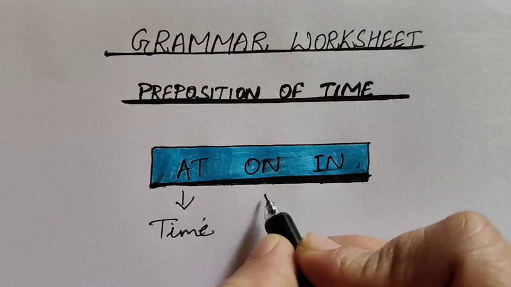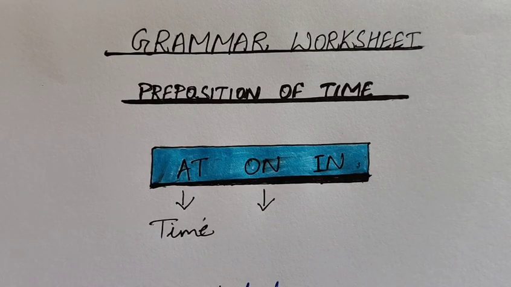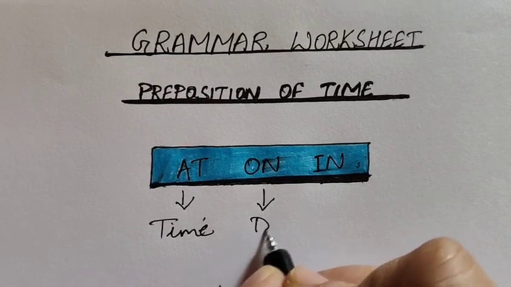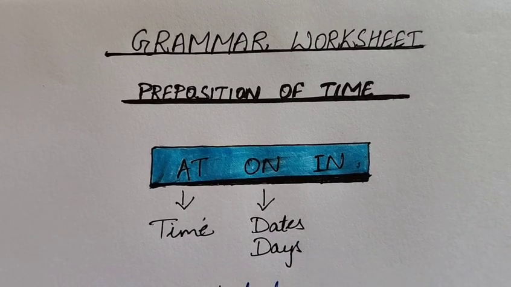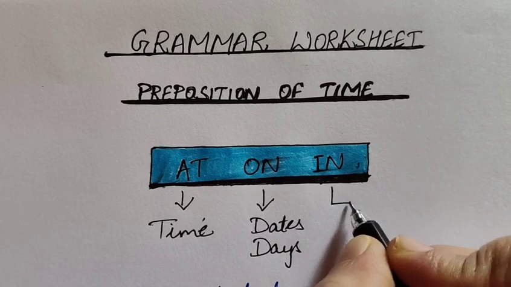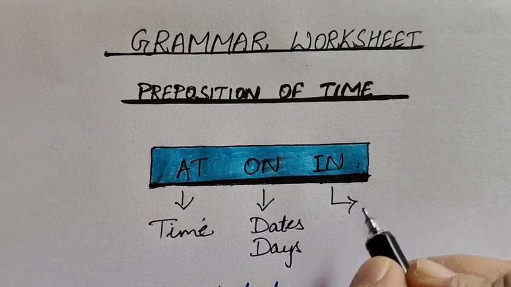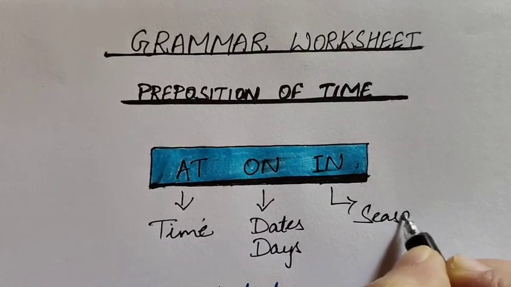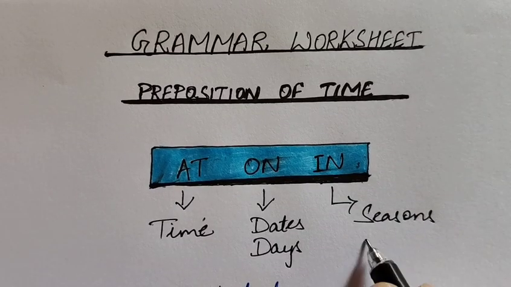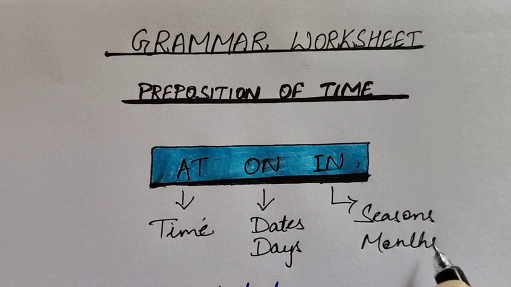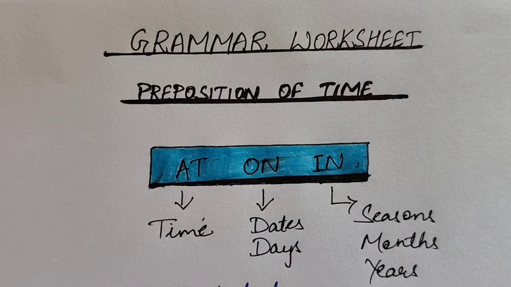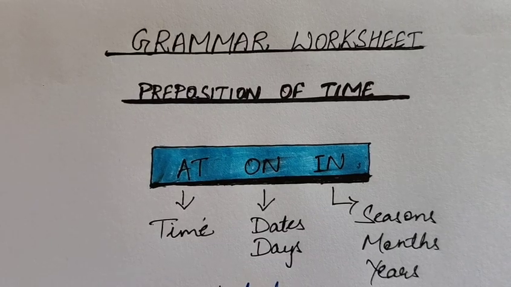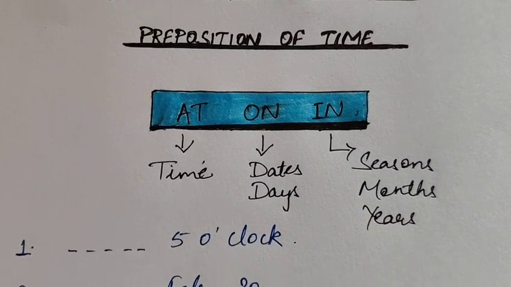Now next is on. So where do we use on? For dates and days we use on. Okay, now next is in. Where do we use in? For seasons, for months, and for years we can use in. And if we talk about centuries, decades, also we can use in. So let's start the worksheet.